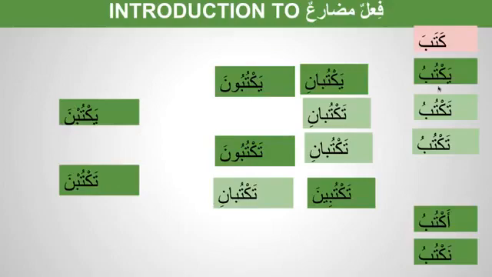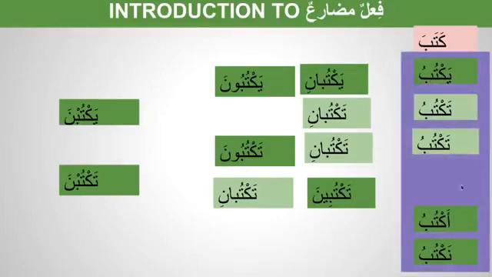So if you see here, we have written in different kinds of groups. The reason why is, this group here the fa'il is mustatir. So there are 5 verbs in which the fa'il is mustatir, which is not attached to the verb. And this ya, ta, and na is all alamatu mudariya. We don't call this fa'il. So for ease of understanding, Brother Asif calls them 5 in your pocket. So it's easy to remember. This group is 5 in your pocket.